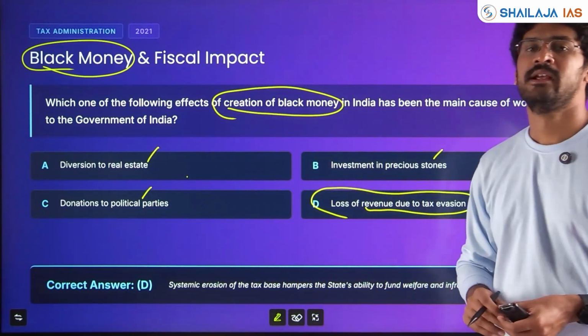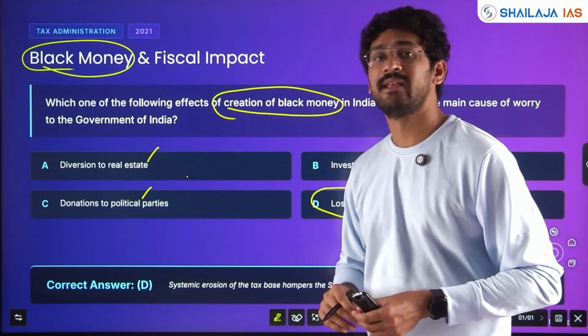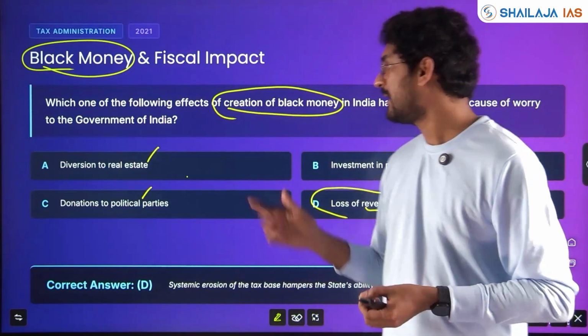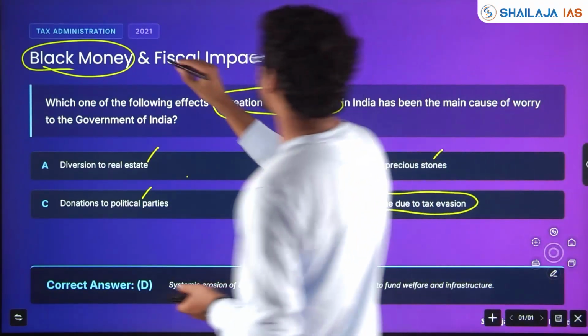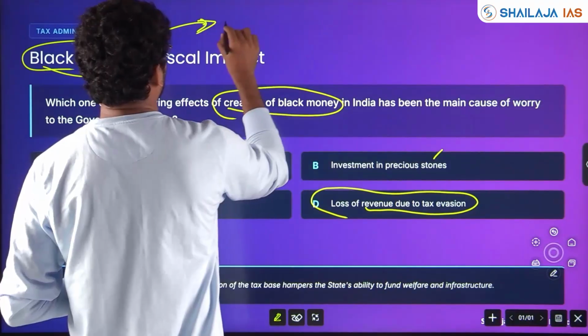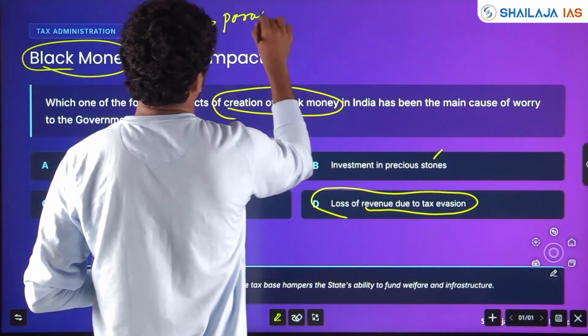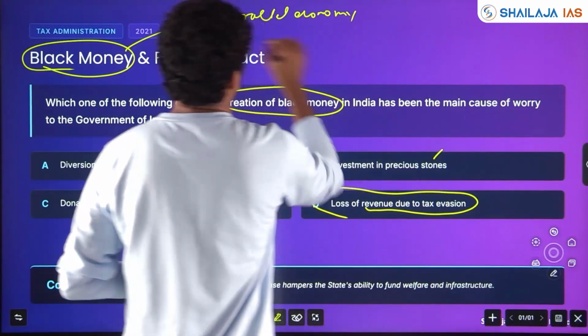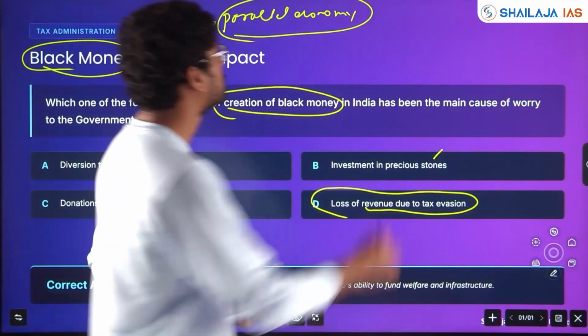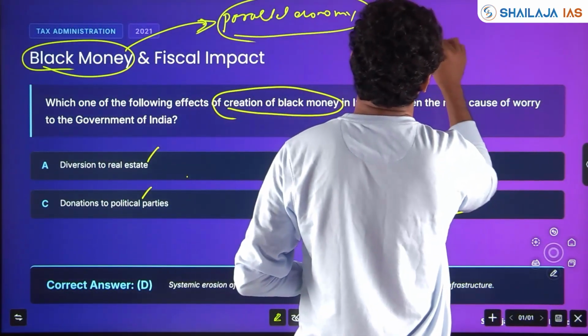In UPSC, you have to find the best answer. Here, all are true with respect to black money. But the main important thing black money creates is a parallel economy. And the parallel economy is outside the area of government.